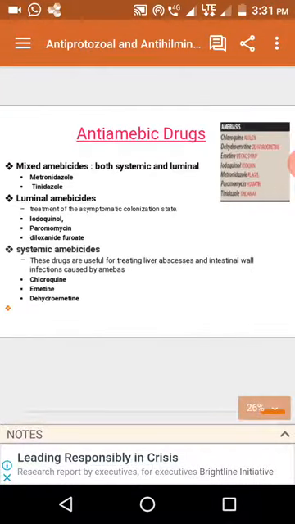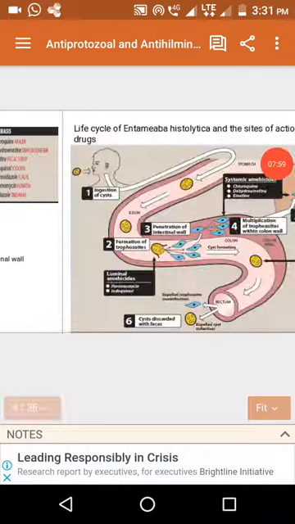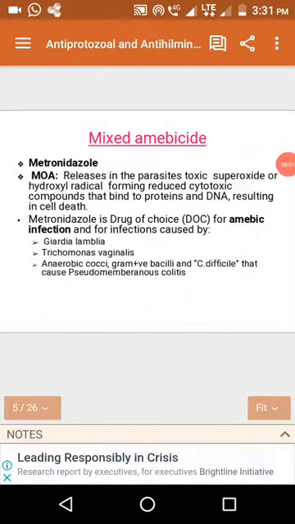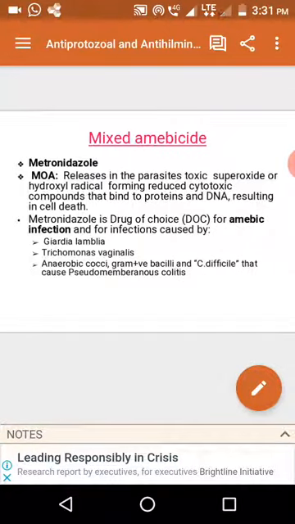So next are the drugs. First, the major drug is metronidazole. It's a mixed amoebicide. The mechanism of action: metronidazole is a nitroimidazole-containing drug.